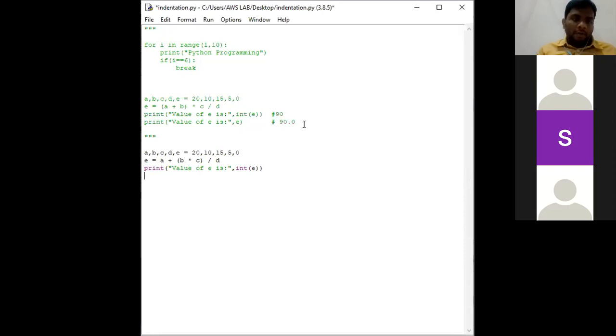So, any one of you, tell me what will be the value of E. The expression which I have given above and here are the same. The operators are the same: plus, into and divided by. But the main difference between the two expressions is, look at the parentheses. In the above expression, the parentheses are mentioned for A plus B, and here the parentheses are mentioned for B into C.